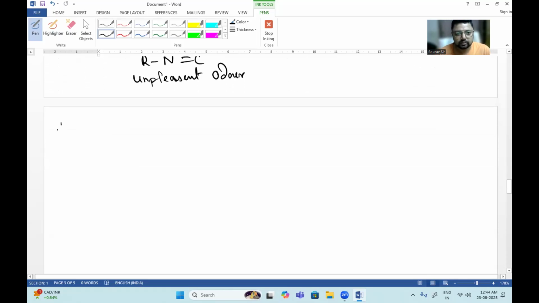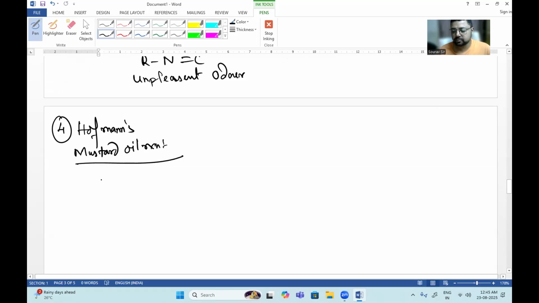The final test to distinguish is known as Hofmann's mustard oil reaction. Fourth one is Hofmann's mustard oil reaction. Here we will use RNH2, CS2 and HgCl2, mercury chloride.